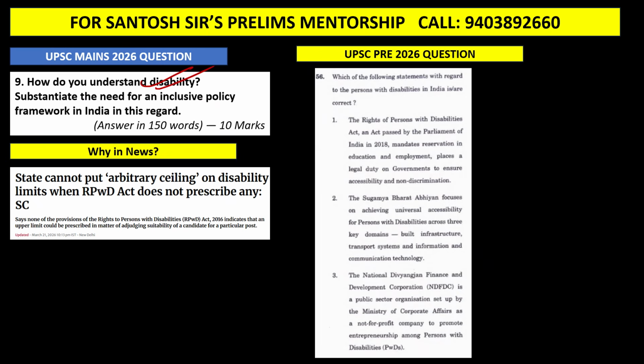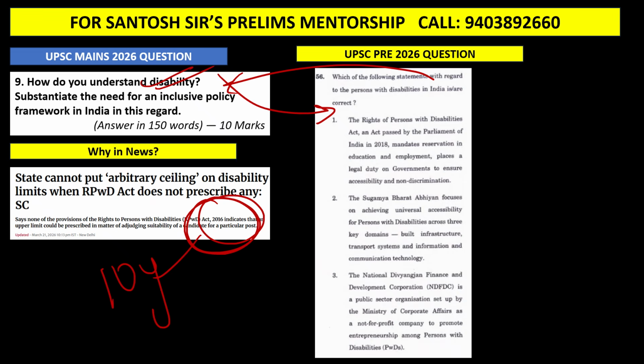Okay, a question on disability. You can see this question came directly in the prelims. Again, they repeated. Why have they repeated? Because this act, the Persons with Disabilities Rights Act, is completing 10 years. And that is why this question came. So you can see in most of the questions in the mains examination, the motivation is coming from current affairs.